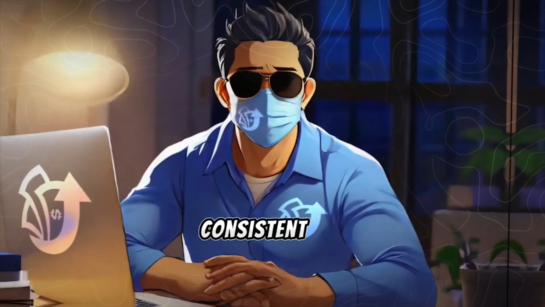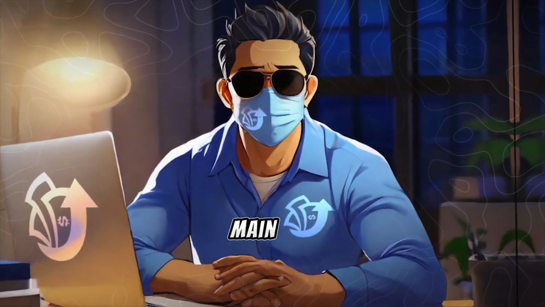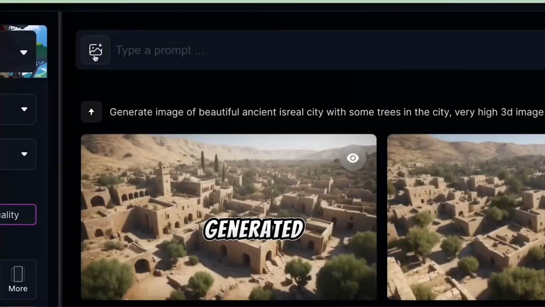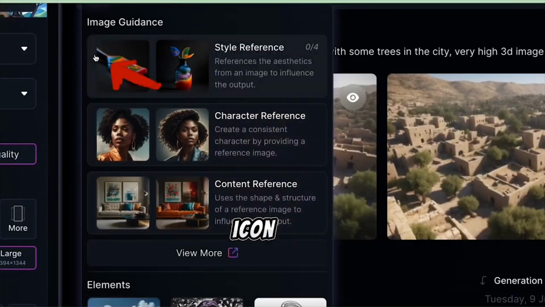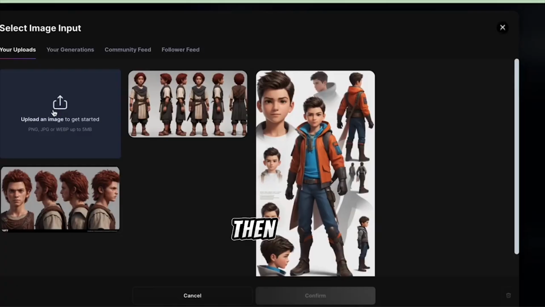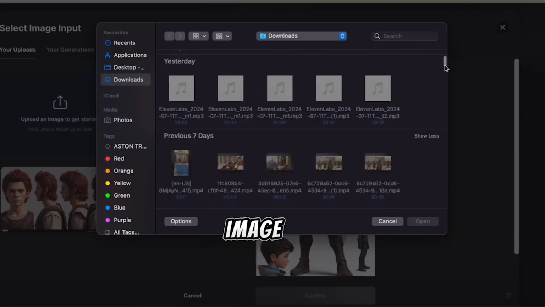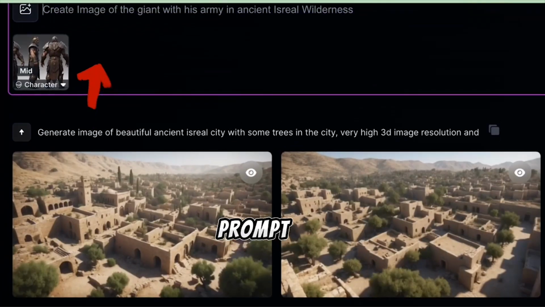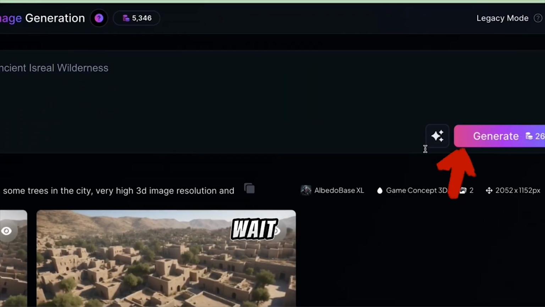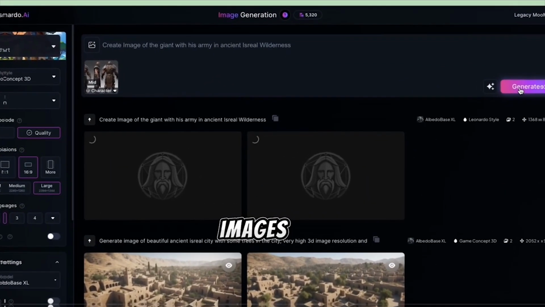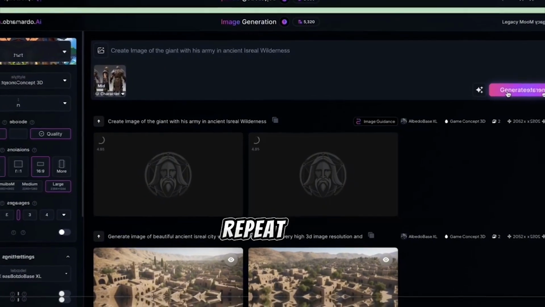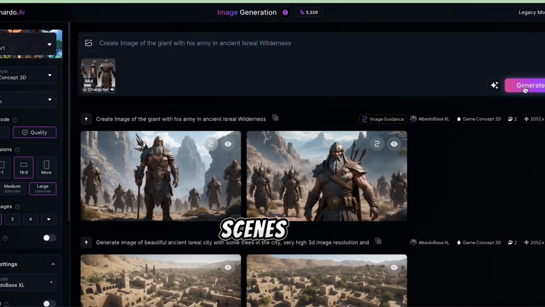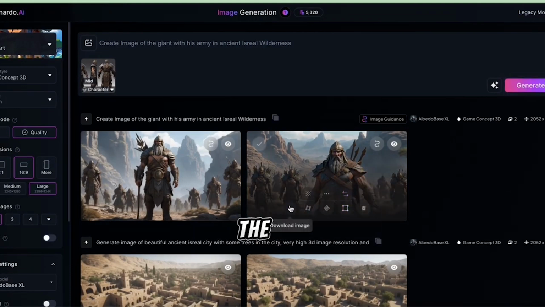To make consistent character size, upload the main character images you previously generated. In the prompt box, click the image icon, select Character Reference, then upload our main character image. Enter a new prompt. Click Generate and wait a few moments. Your scene images will be ready using the original character reference. Repeat this process for all the scenes, ensuring consistency with the characters.